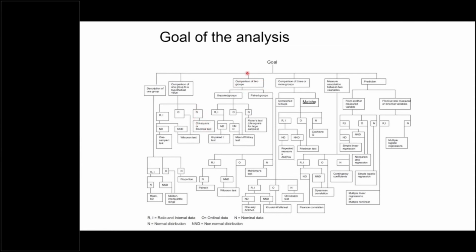Now this we use very frequently: comparison of two groups. This is the starting point of every medical research, I mean, whenever a PG started collecting some data for the thesis. So this is one of the frequently used goals where we compare two groups. Now these two groups may be paired groups. Paired groups mean there is only one group, but we are comparing the data of 2 time points.